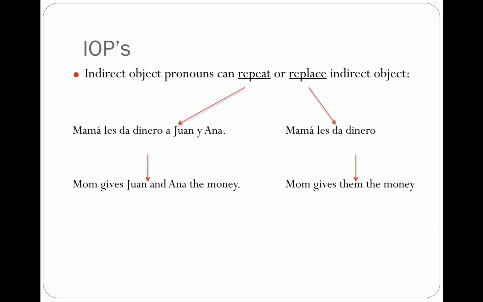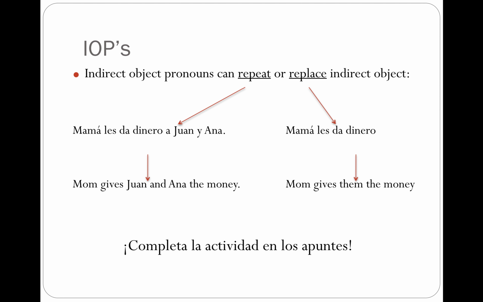You can see it's kind of redundant there. We can also take out the a Juan y Ana and just put Mamá les da dinero, or Mom gives them money. The reason that sometimes it's important to put a Juan y Ana is because we wouldn't know who them is when we say Mom gives them money. The same way, if we said le gusta jugar al fútbol, we don't know if we're saying he likes to play soccer, she likes to play soccer, or you, formal usted, like to play soccer.